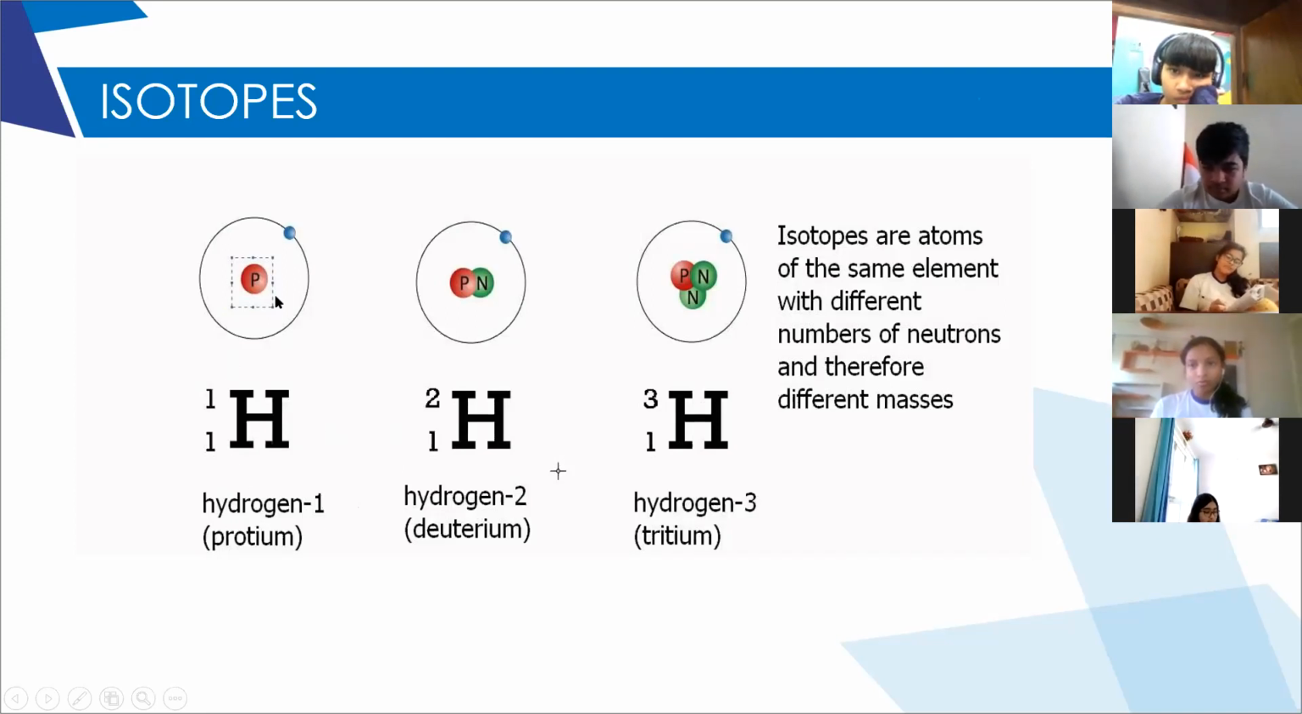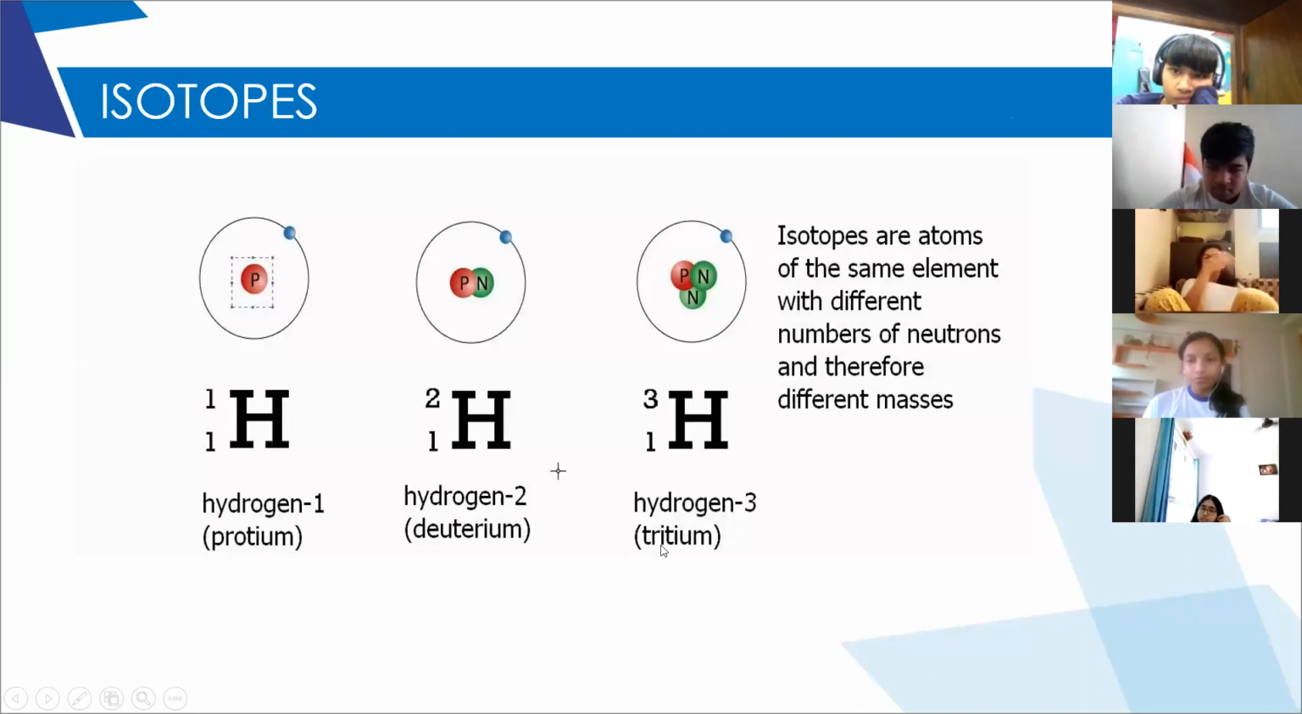So as you all know, there are 3 isotopes of hydrogen. First one is protium. Protium has atomic number 1 and mass number 1. Therefore, what does it mean? There is no neutron in that. So it is the lightest atom. Protium is the lightest atom. Whereas hydrogen 2, which is also called deuterium, has atomic number 1 and mass number 2. That means you can see clearly there is 1 proton and 1 neutron. And the third one is, yes.